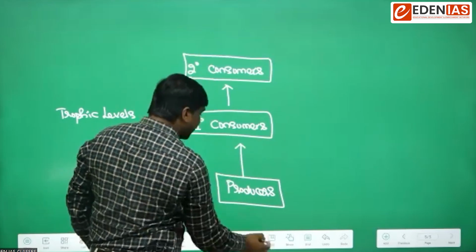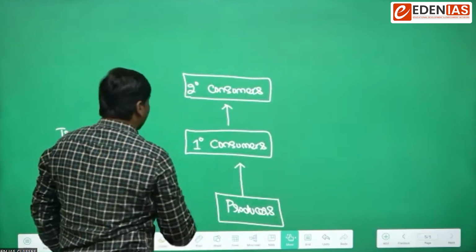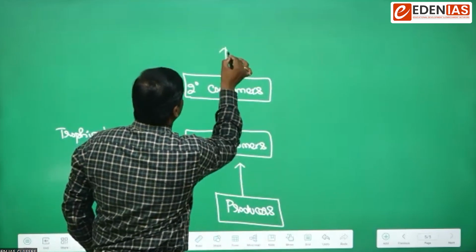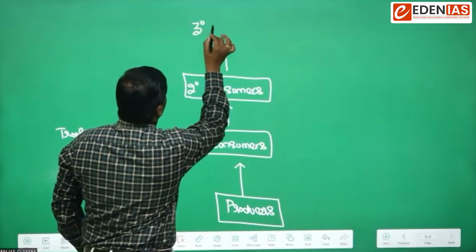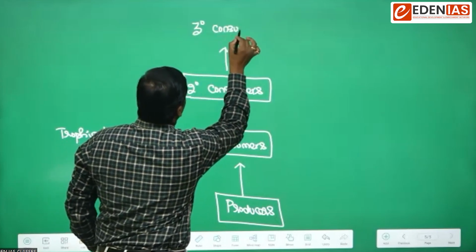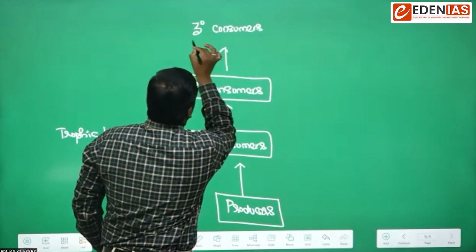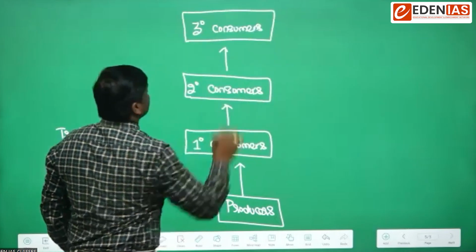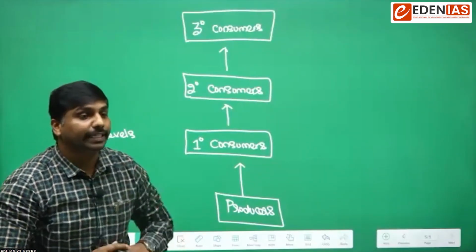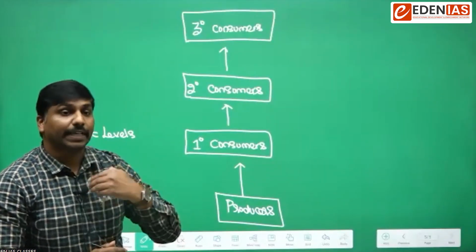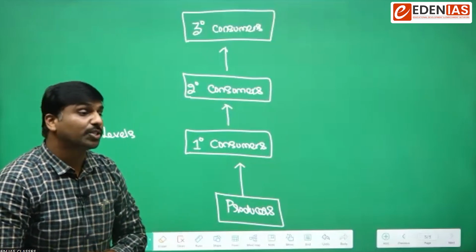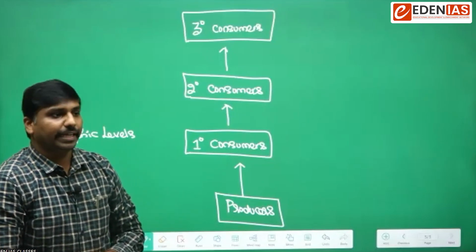In a similar fashion, we will have the next level, that is tertiary consumers. These are the various trophic levels to which energy would be passed in an ecosystem.